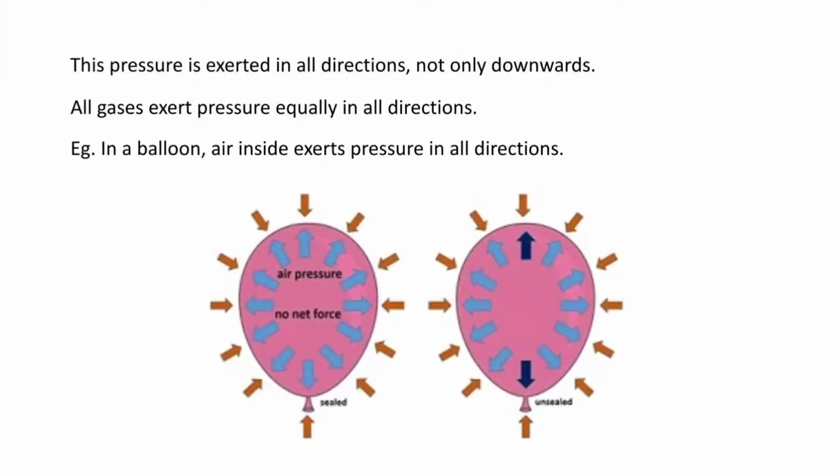This pressure is exerted in all directions, not only downwards. So all the gases exert pressure equally in all directions. For example, in a balloon, air inside exerts pressure in all directions. So here we can see the air inside the balloon exerts pressure in all the directions. That's why we see a balloon in this shape. And similarly, the air outside the balloon also exerts pressure in all the directions. So here we see that air inside as well as outside exerts pressure in all the directions.